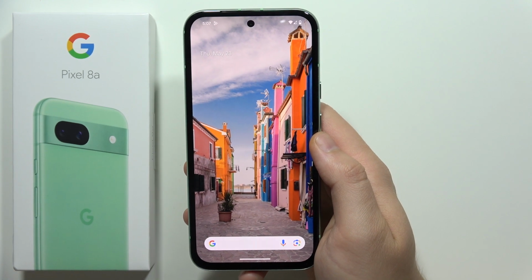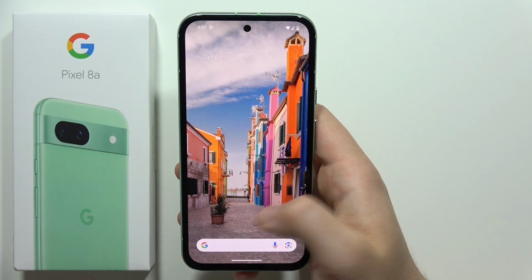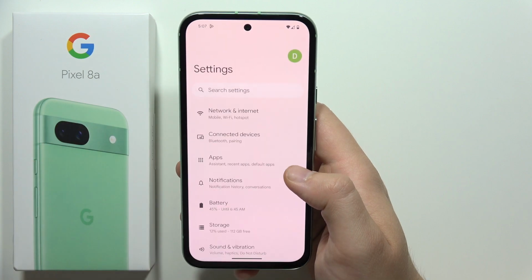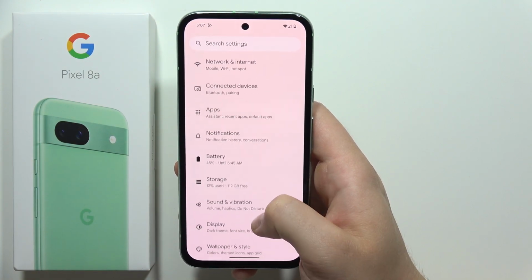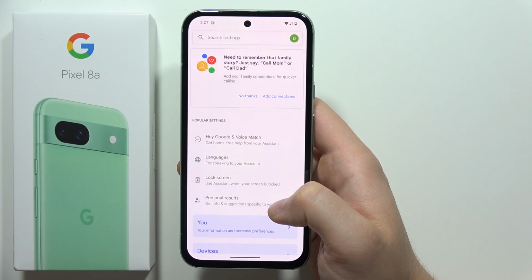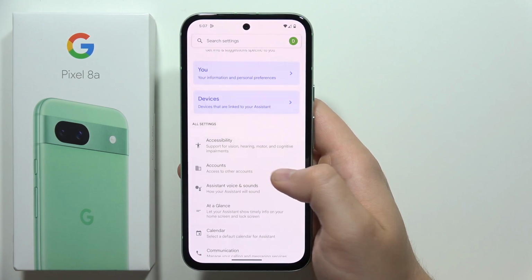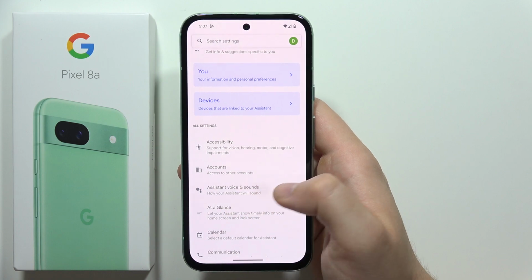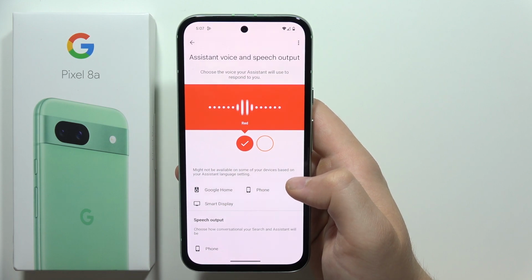Hey, to change Google Assistant voice on the Pixel 8a, first of all, you'll have to go into the settings. Then you will have to navigate into the apps, go to the Assistant, and now you will have to scroll until you find Assistant voice and sounds. Here are the voices you can pick for your Google Assistant.